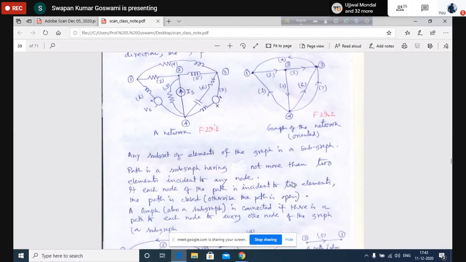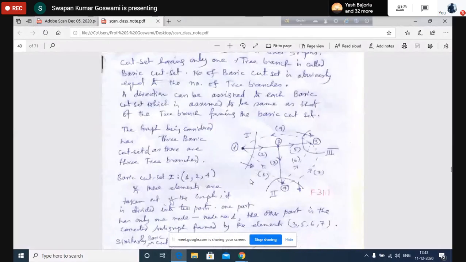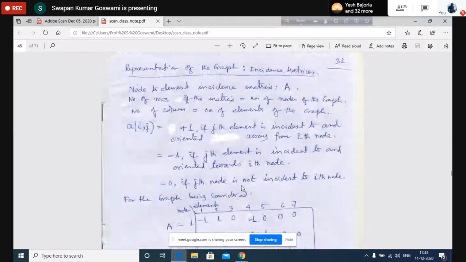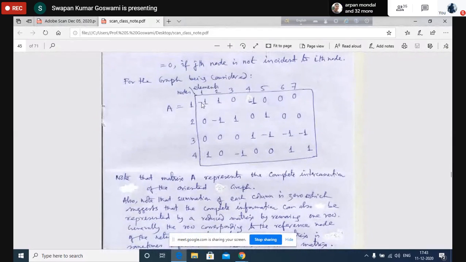So generally we represent the graph using n minus 1 rows, because the row corresponding to the reference node is excluded, as we can afford to exclude that node without losing any information. Is it clear? Do you understand?